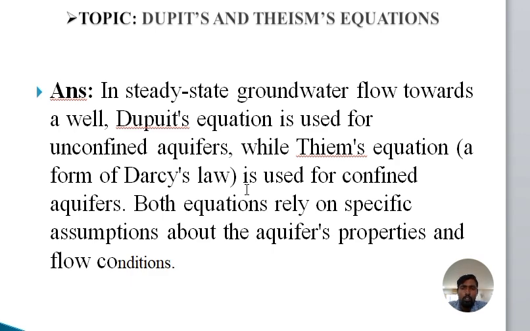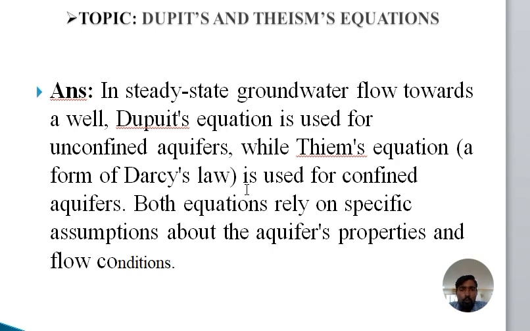Brief information: in 1863 Dupuit formed the original derivation or equation for steady groundwater flow towards a well. Later, Thiem modified it based on drawdown values, depression head or cone of depression, the water level differences and radius. It was slightly modified in 1906, and that equation we call Thiem's equation.